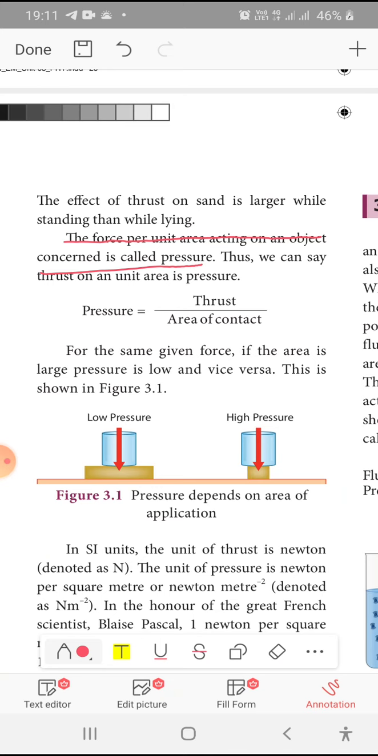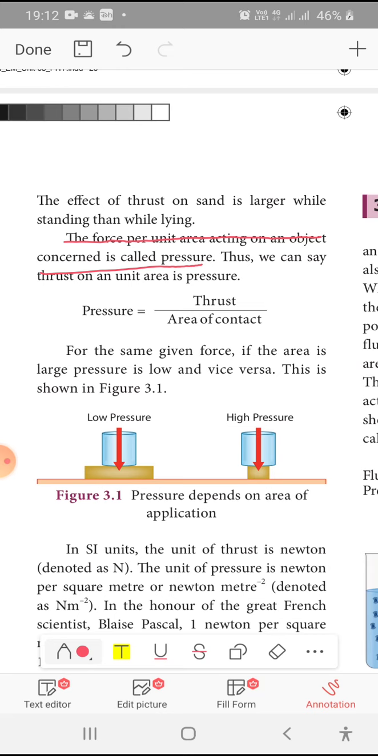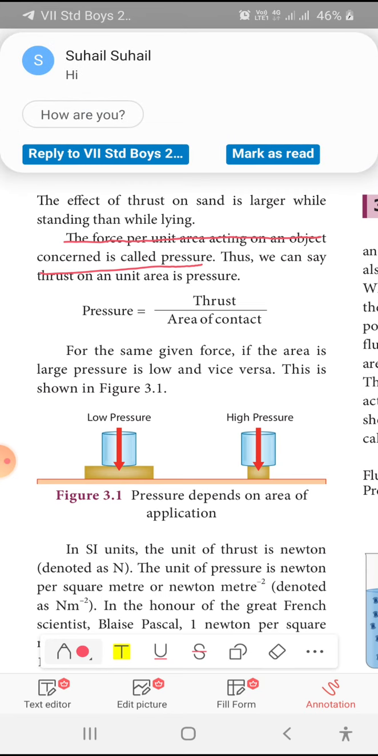Here two diagrams are given for you. For a given force, if the area is large, pressure is low, because area is in the denominator. As the area increases, the pressure becomes less. If the area is small, the pressure is more. Pressure is directly proportional to the force. So two examples are given there. For the same given force, if the area is large, pressure is low. This is shown there.